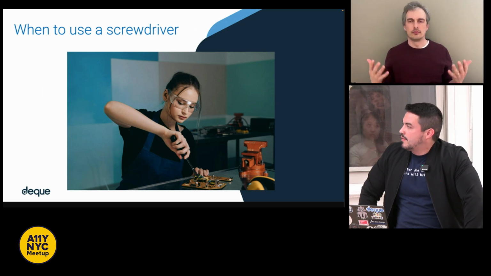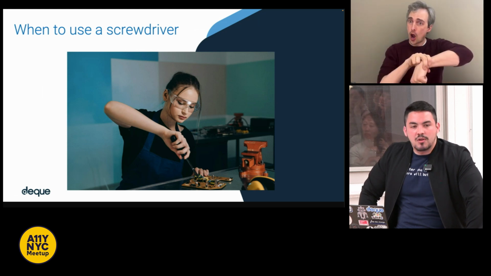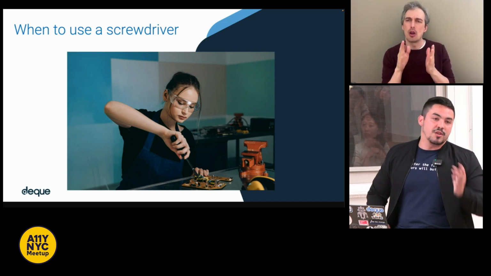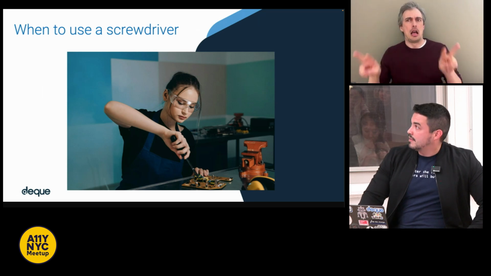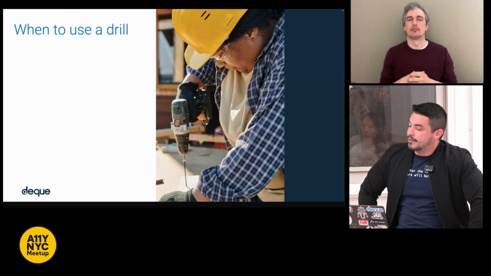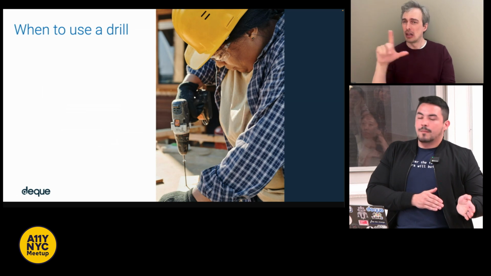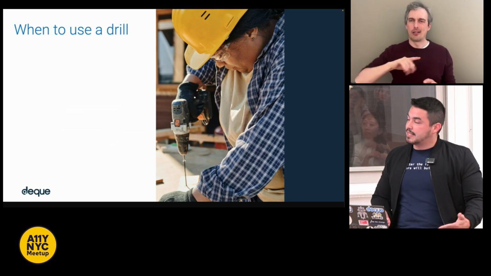You might use a screwdriver for something like a watch, something like a dresser, some small scale things, but a screwdriver is an indispensable tool that you probably have several of in your house. Use your screwdrivers. The next image, when to use a drill. What would you use a drill for rather than a screwdriver? They do more or less the same thing.